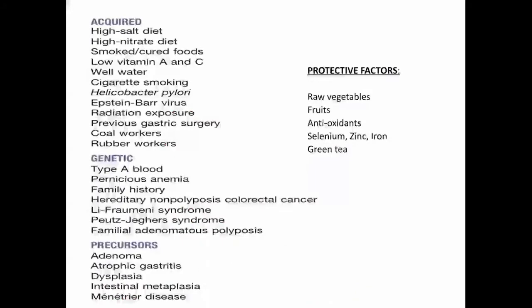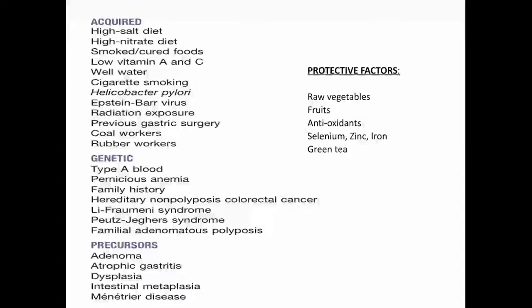So this is a chart taken from Shackelford. What are the acquired etiological factors? As we already iterated, it's a high salt diet, high nitrate diet, smoked foods, and fewer antioxidants. Extremely important is H. pylori. You also have EBV, the Epstein-Barr virus, which causes the specific lymphocytic form of CA stomach. Then you also have previous gastric surgery, and coal and rubber industries. These workers are also at increased predisposition to CA stomach.